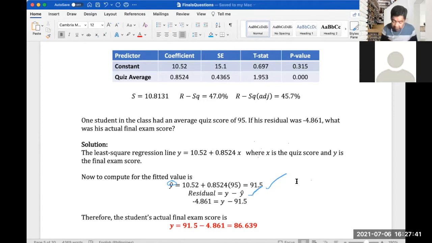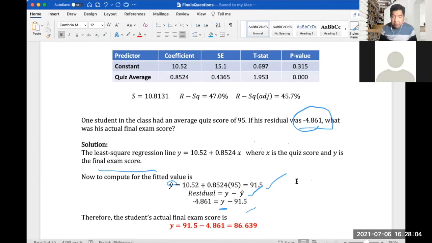Given also the residual, we have negative 4.861 as given, and we don't know y, which is the actual final exam score of the student we're solving. We got 91.5 as our fitted value, which is y hat.